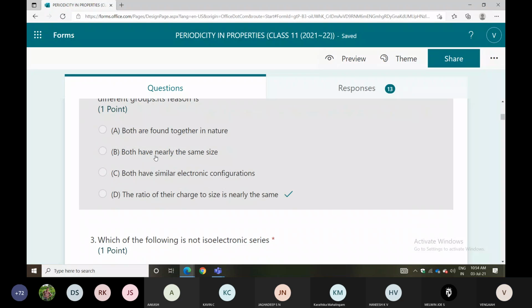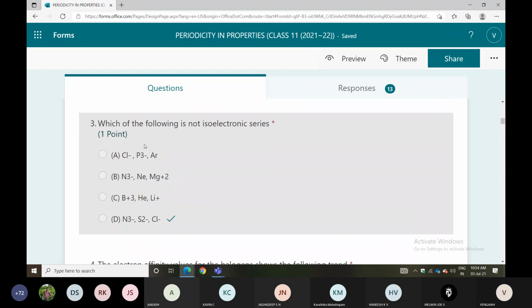Next one is which of the following is not isoelectronic species. Iso means same, electron means same number of electrons. They're asking which one is not the same. So option D, N minus 3, S 2 minus, Cl minus.